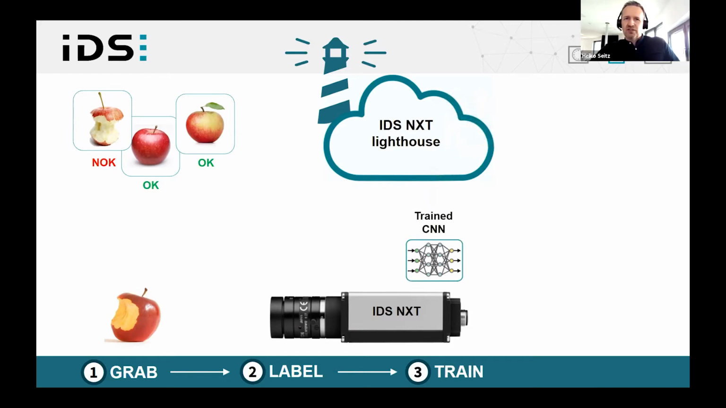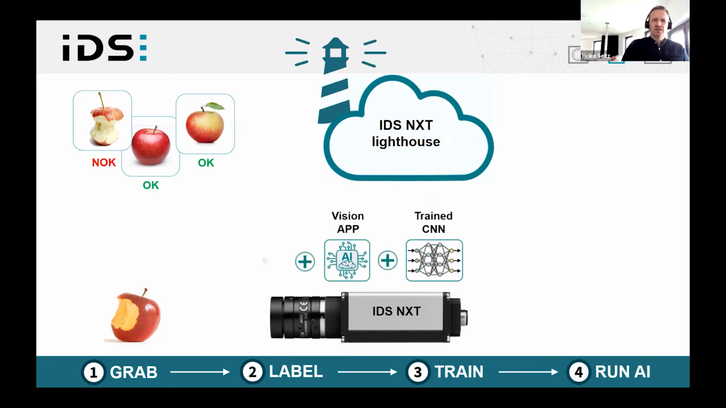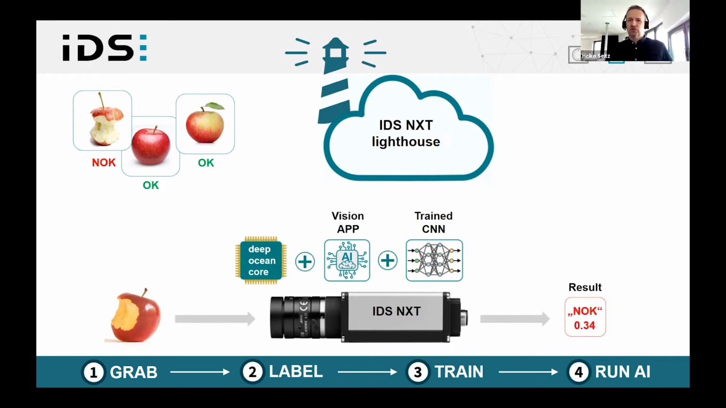With the configuration tool, IDS Next Cockpit, you can load the trained network into the camera's memory. Together with a vision app, the neural network can immediately be used for your image analysis. In this example here, the camera is now able to classify apples like you would do that, and the inference results in probabilities for the trained categories. Now here we have a faulty apple, and we get a probability of 34% for a not okay object.